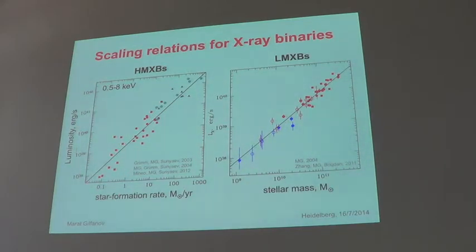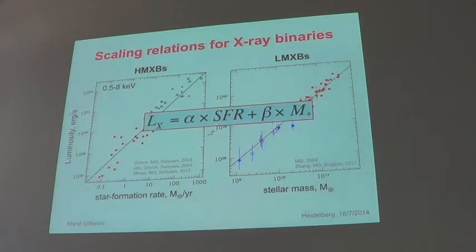A very nice linear correlation here, and this is for low mass X-ray binaries in elliptical galaxies, the same quantity, luminosity versus stellar mass. And you see that there is a nice correlation, with some dispersion, which is real, but it's not very large. And for a general galaxy, which has star formation and stellar mass, you would expect something like this.